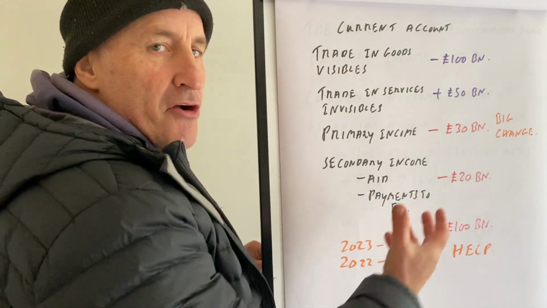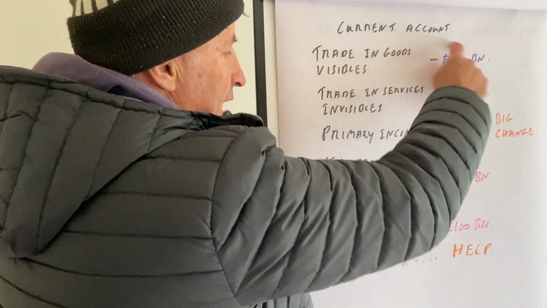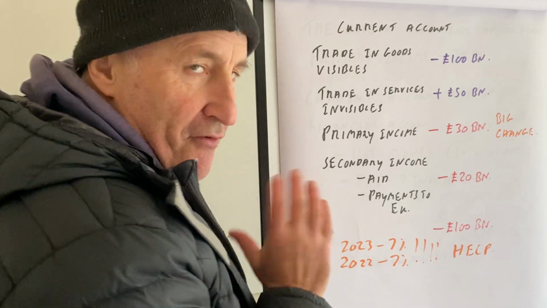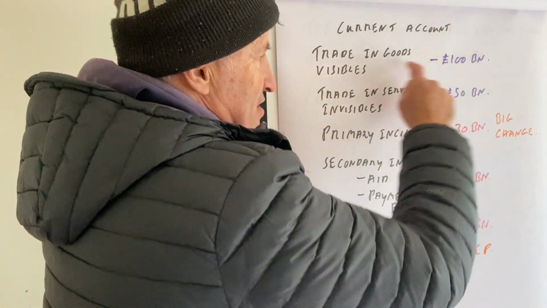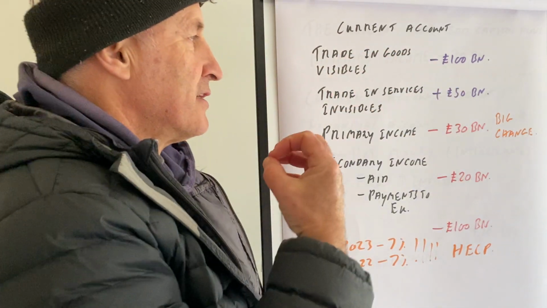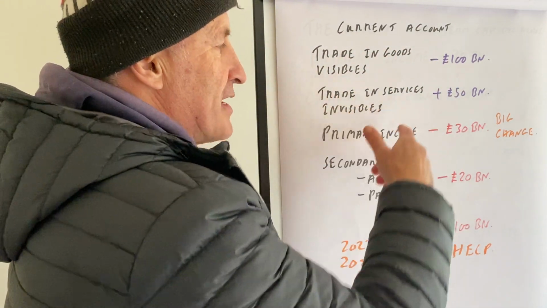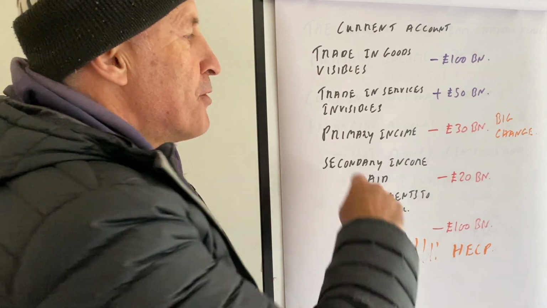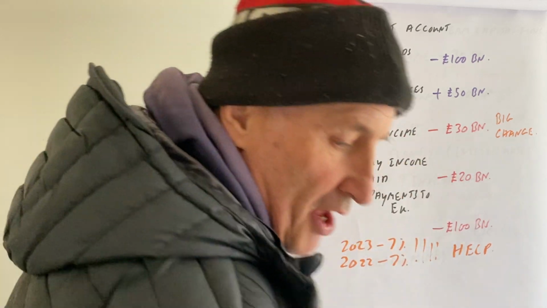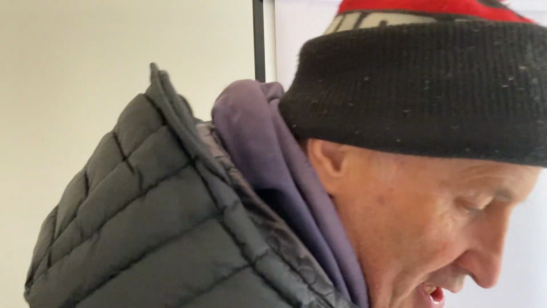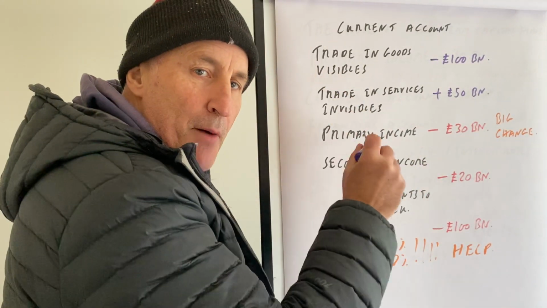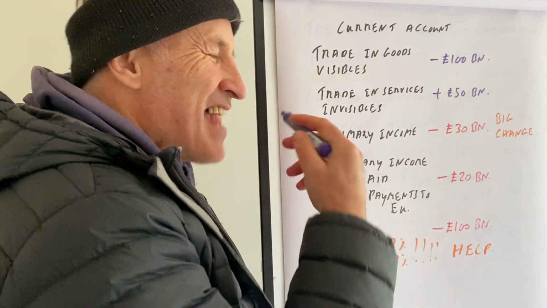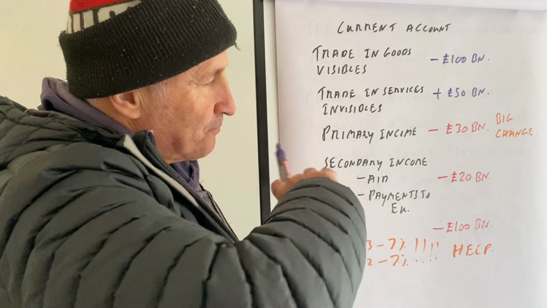Then we go on to the current account. These are the basic things of the current account here. And then below that, we have a financial account. Now, roughly in the UK, this bit is always negative. This could be called trading goods, could be called visibles. Trading services is always positive. But this is the big one here, which used to be about plus £30 billion. It's now minus £30 billion.